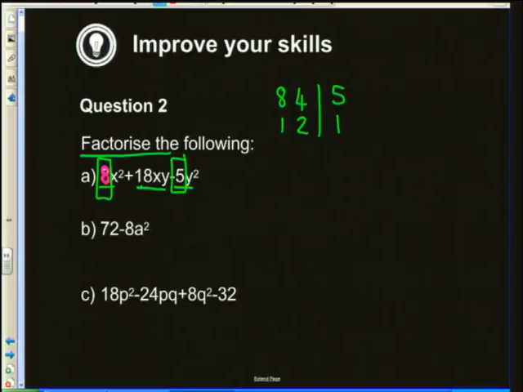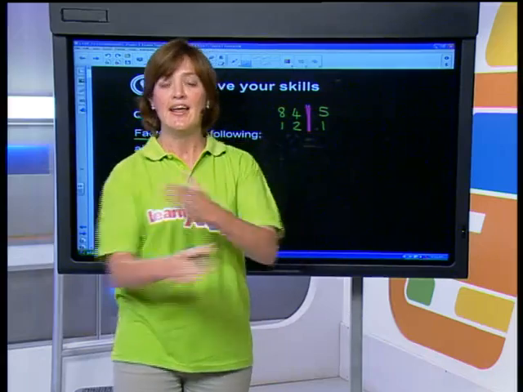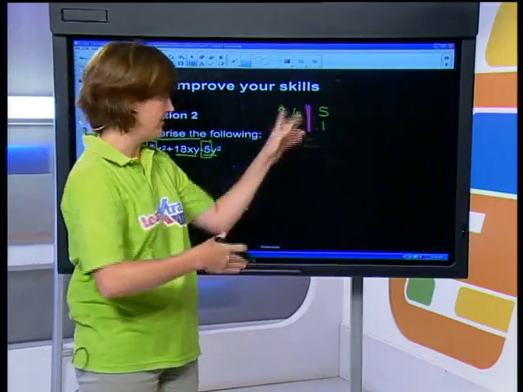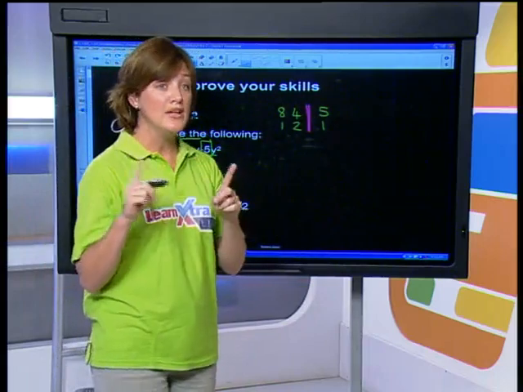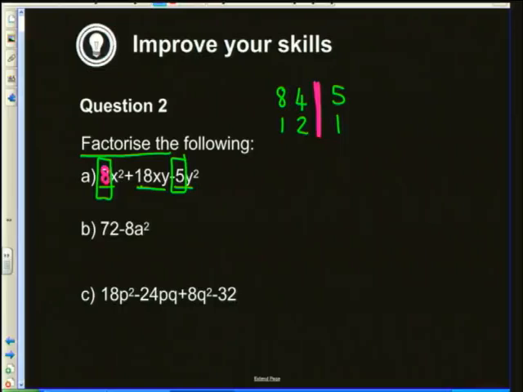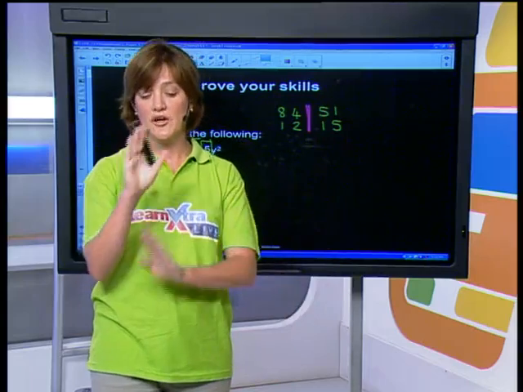Now, I tell the students at school that this is called the tennis method, because what we're going to do over here is we're going to play tennis with the terms, okay? And when we play tennis, we have to serve across. So all the terms are getting served across like that, okay? One quick thing is that if I've got 5 and 1 as a factor, please flip them around and just change it as 1 and 5 as well. The reason being, you want to try and get all your different combinations, okay?